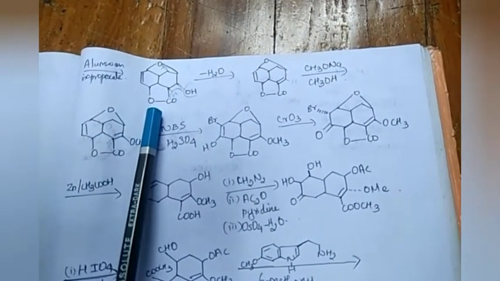And now we treat with aluminium isopropoxide. We get this structure. In the next step, there is removal of water, OH and hydrogen from this carbon. We get a double bond here, and then treatment with CH3ONa and methanol gives the OCH3 methoxy group substituted at this position.